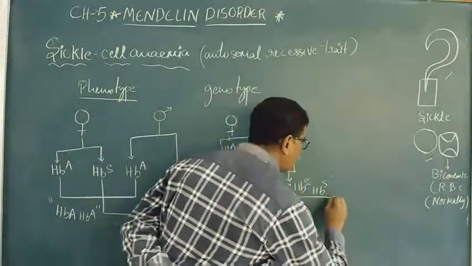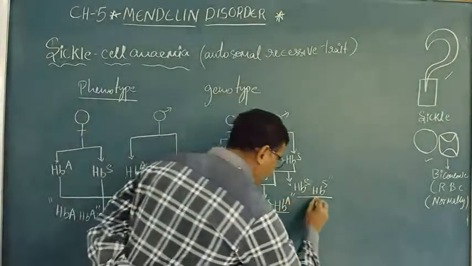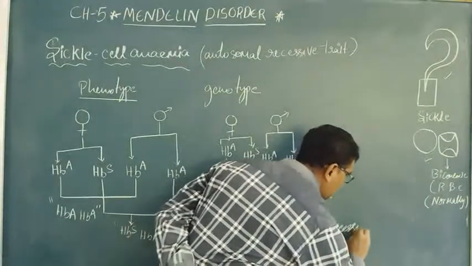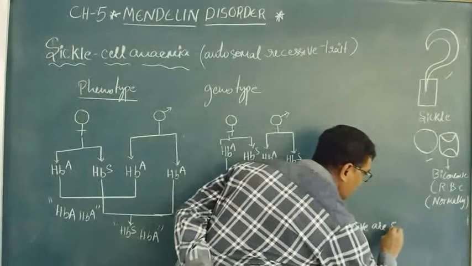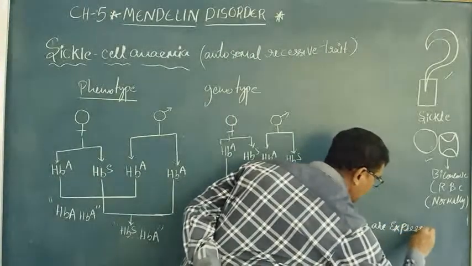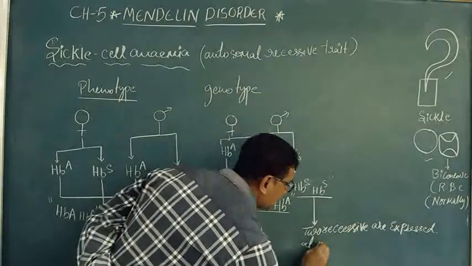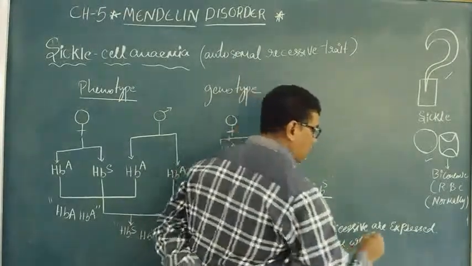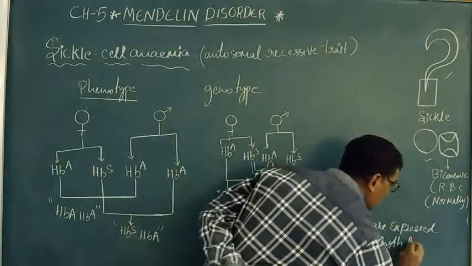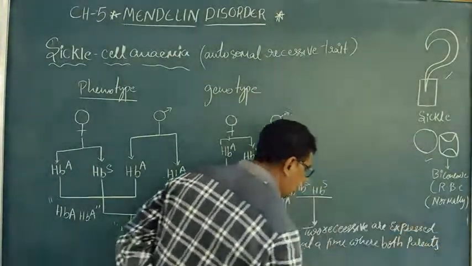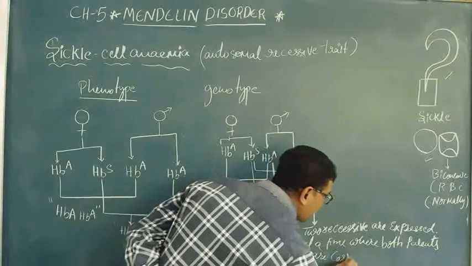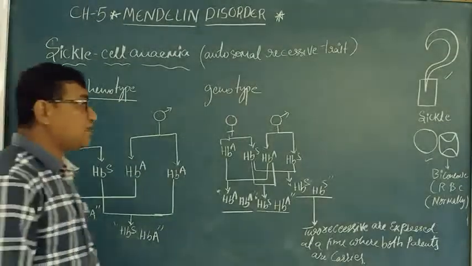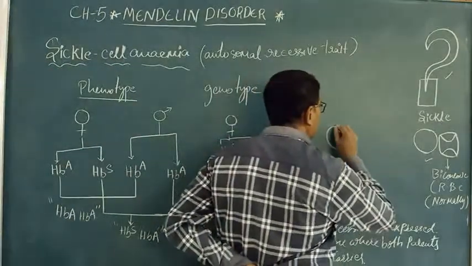So the person can be hemophilic only when two recessive genes are expressed at a time, where both parents are carriers, and when that is expressed, you can see that the round shaped